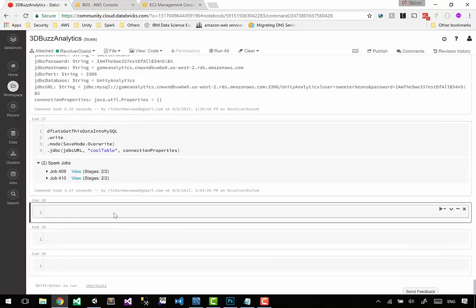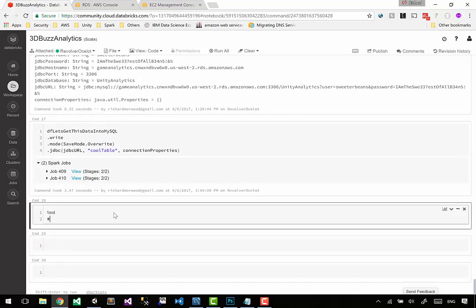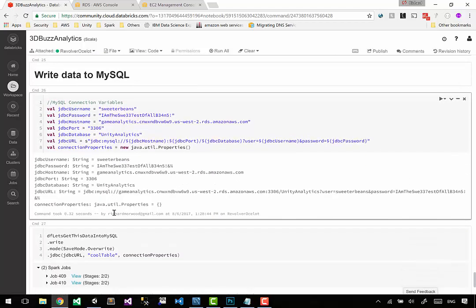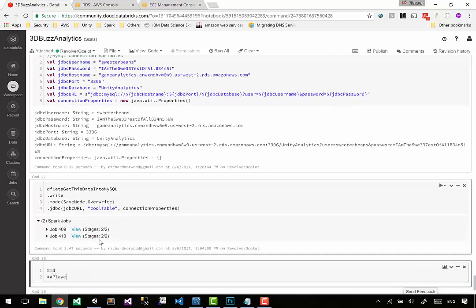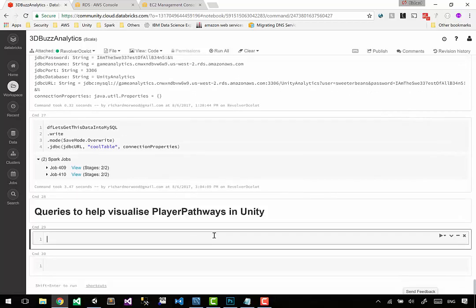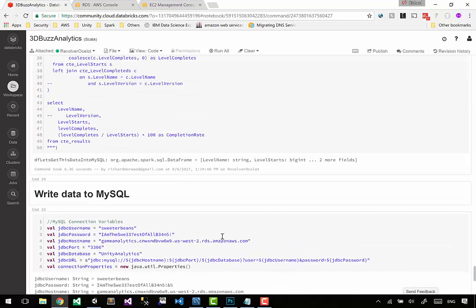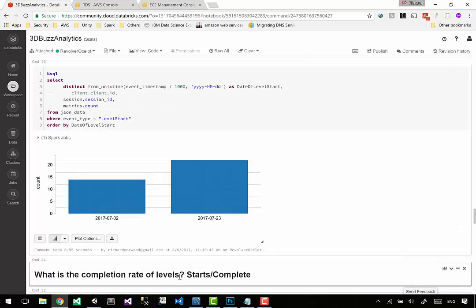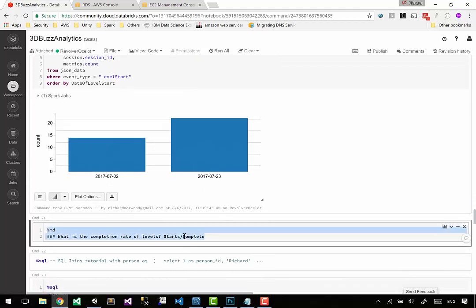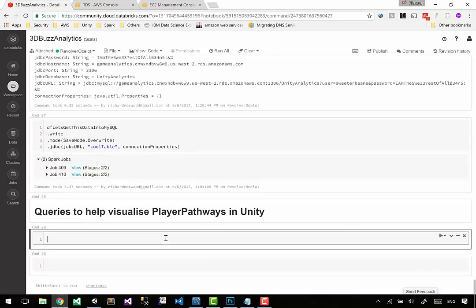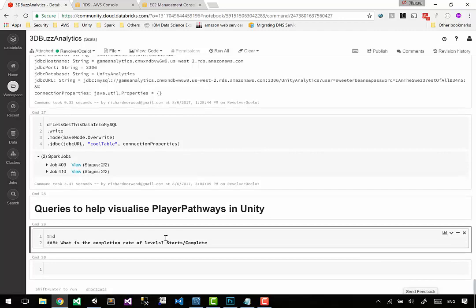So what are we going to be looking at? Let's go %md. Write that into MySQL. I've already got that. Player pathways. Queries to help visualize player pathways in Unity. And if that's what we're doing, then we are going to need some queries to write. What size text did we use above? It was triple hash. I'm going to put 4 hashes, see if it makes it a little bit smaller.